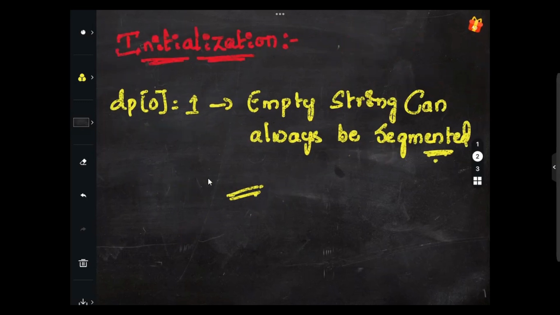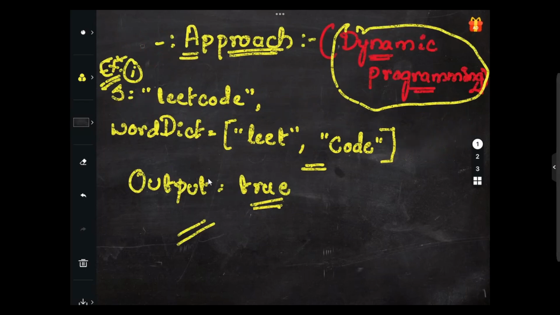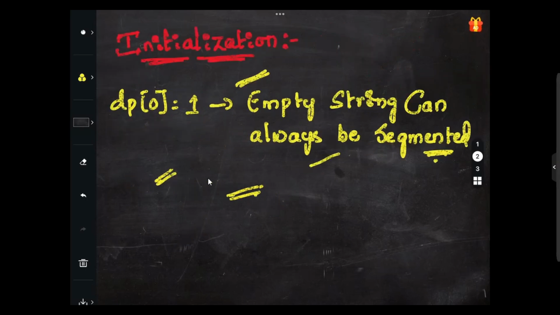Let's start. The first thing is initialization. We'll be making use of the DP array, and this is the base case. DP of 0 is always 1. If they have not given anything, DP of 0 is always 1 because an empty string can always be segmented. This one will be considered as 1. This is one thing we have to keep in mind.